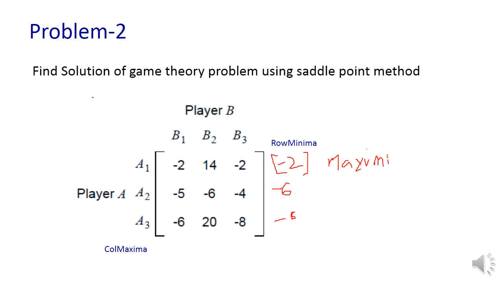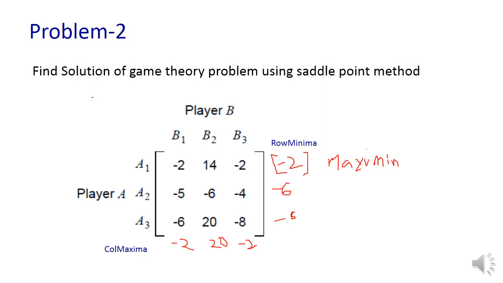Okay. Next, let us go for column maximas. The maximum value in the first column is -2. Second column it is 20. Third column it is -2. So what we can observe here, the minimum value among the column maximas is nothing but -2.